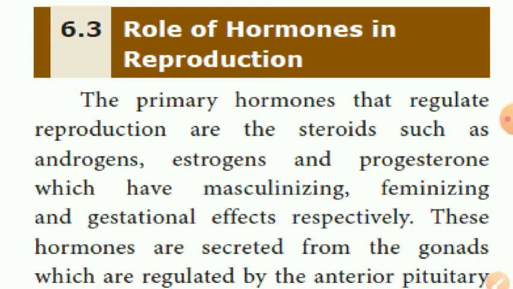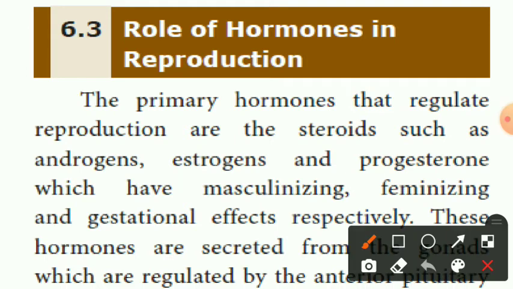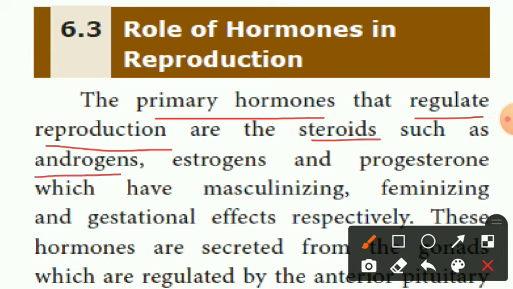Role of hormones in reproduction. Primary hormones, that means first hormones. What is the function? Regulate reproduction. Or the steroids. Steroids means glands such as androgens, estrogens and progesterone. These are glands. Androgen means male reproductive glands, estrogen and progesterone female reproductive glands, which have masculinizing, feminizing and gestational effects respectively.